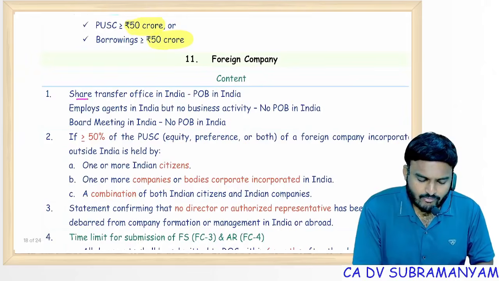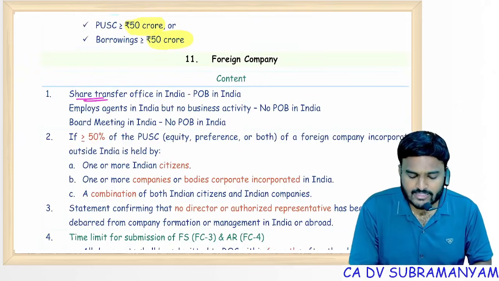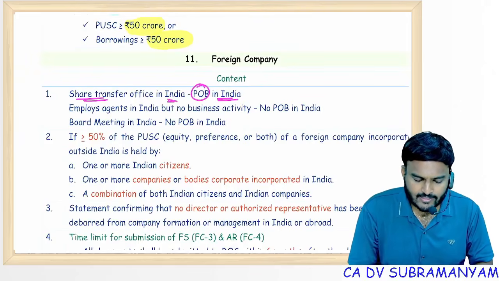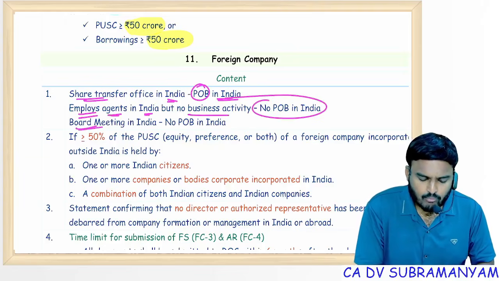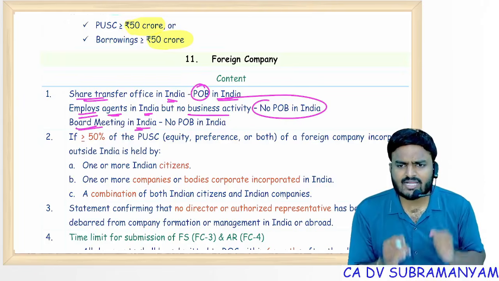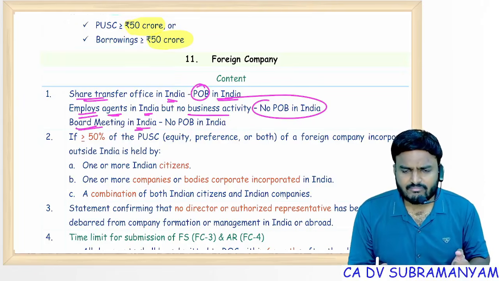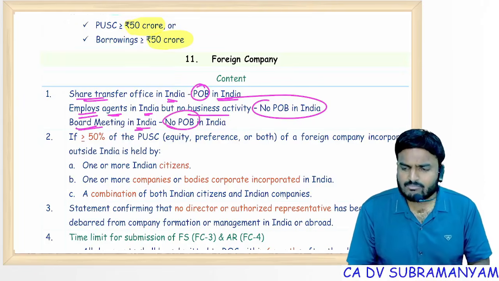See, share transfer office, share registration office in India, yes, it is a place of business in India. Employees agents in India but no business activity, no place of business in India. Board meetings in India, just directors are coming and meeting together. So can I call place of business in India? No.